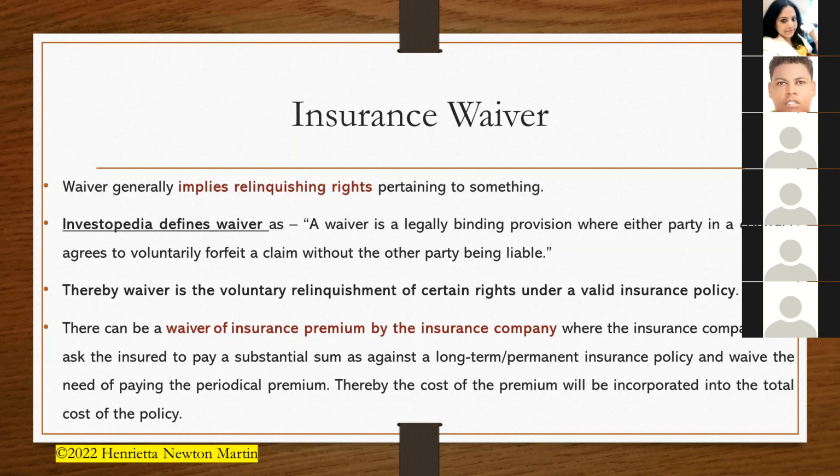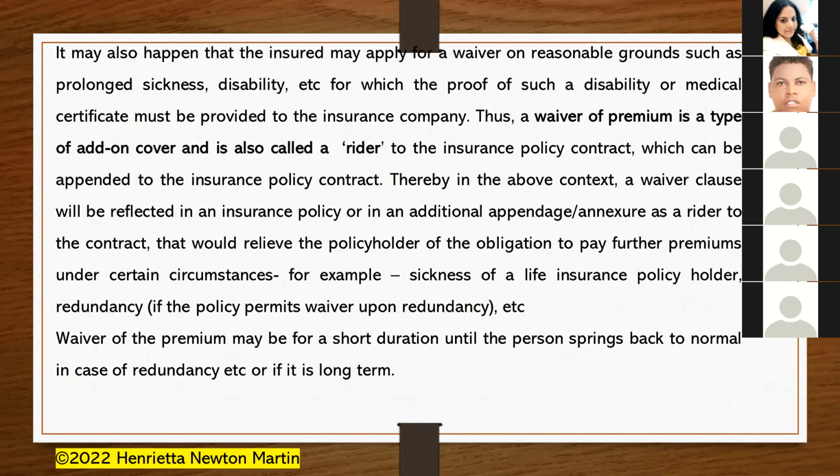So when we're talking about insurance, there can be waiver of insurance premium by the insurance company, where the insurance company may ask the insured to pay a substantial sum as against a long-term permanent insurance policy and waive the need of paying the periodical premium. Thereby, the cost of premium will be incorporated into the total cost of the policy. Now, it may also happen that the insured may apply for a waiver on reasonable grounds, such as prolonged sickness or disability, etc., for which the proof of such a disability or medical certificate must be provided to whom? To the insurance company.